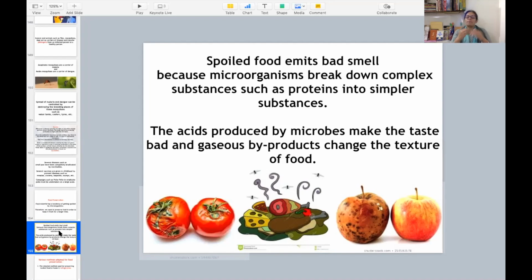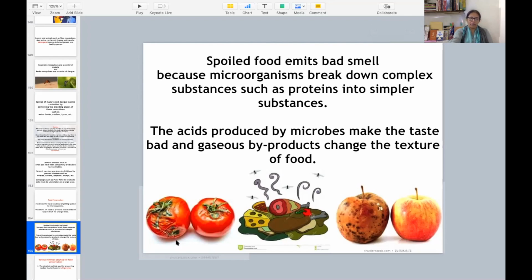Spoiled food emits bad smell. Why? Because microorganisms break down complex substances such as proteins into simpler substances. Decomposition में यही होता था. ठीक है? Decomposition में वो protein का breakdown करते थे. So here again the microorganisms act upon the food and they start breaking down the complex substances such as protein into simpler substances. The acids produced by microbes make the taste bad and gaseous byproducts change the texture of food.